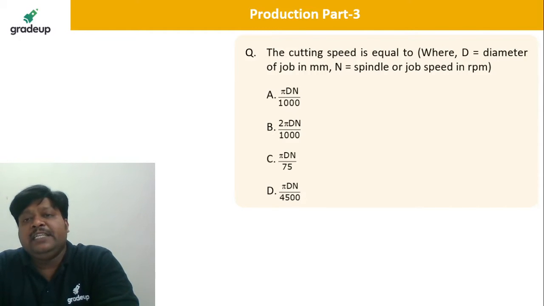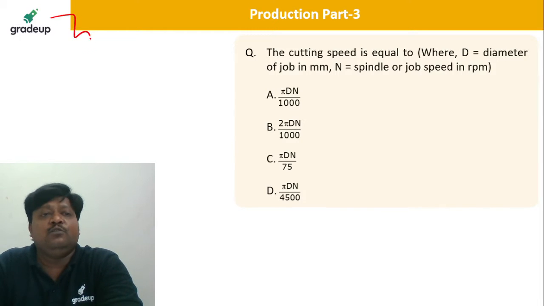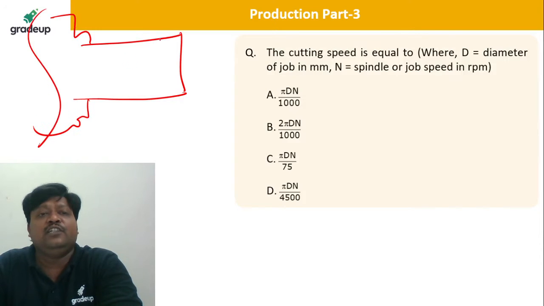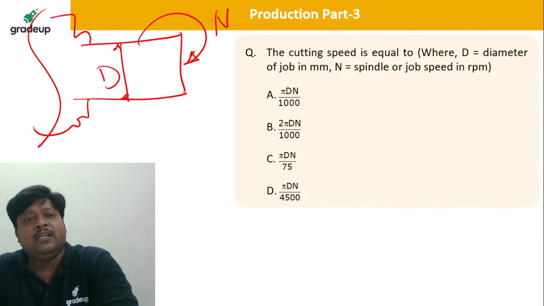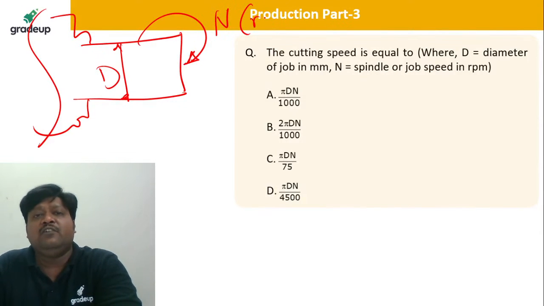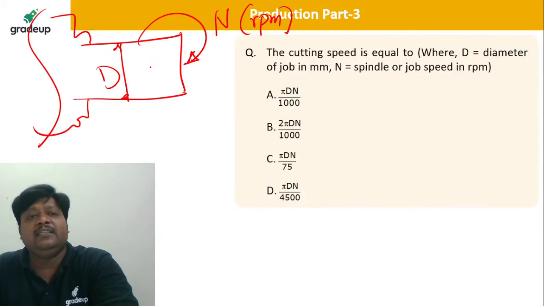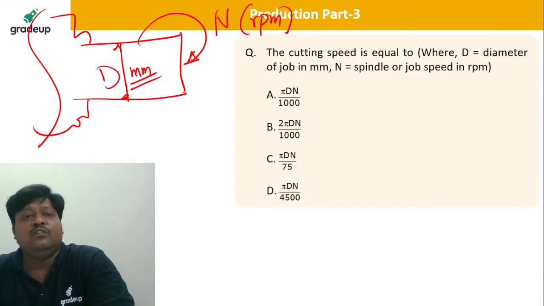The cutting speed is equal to... If I have my cylindrical job in the chuck with diameter D, rotating with N, where N is in revolutions per minute and D is in millimeters, how can I calculate the cutting speed?